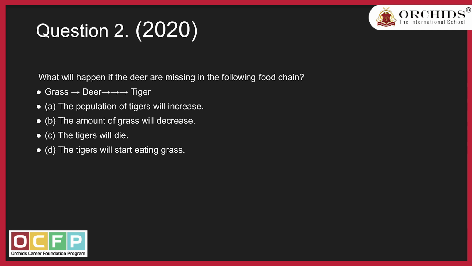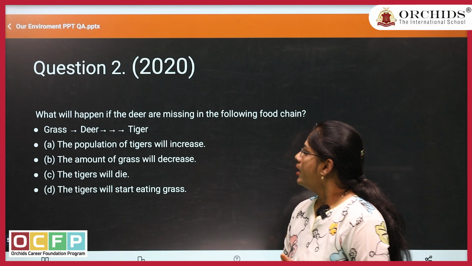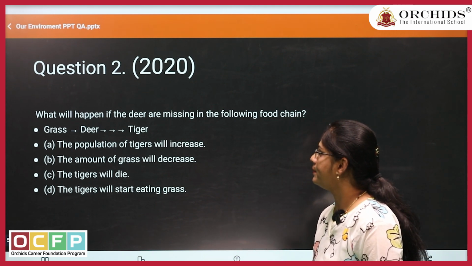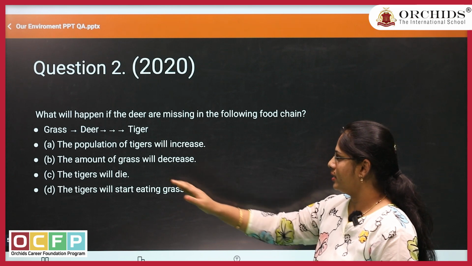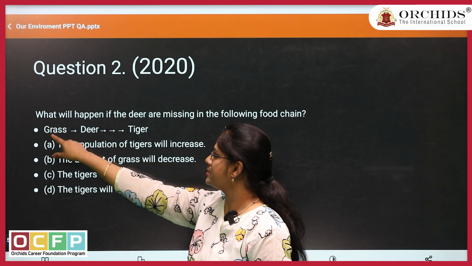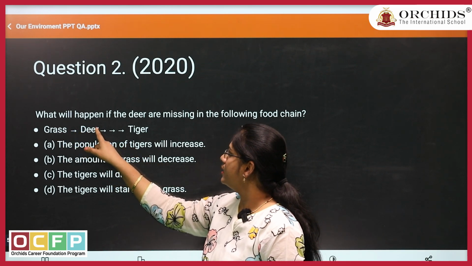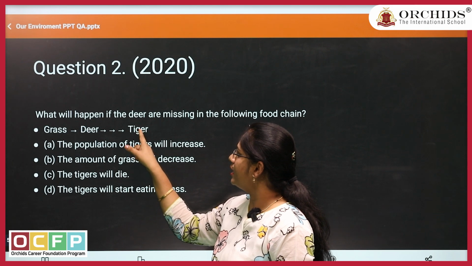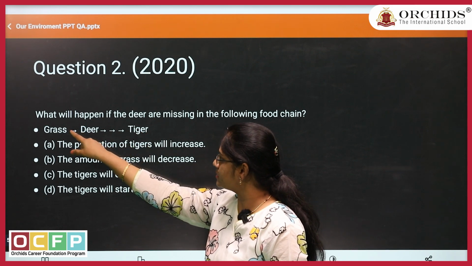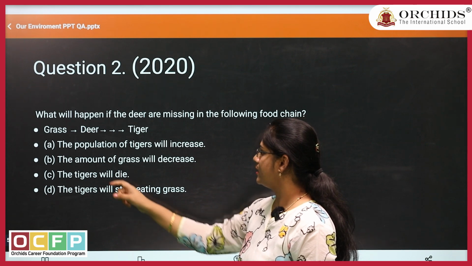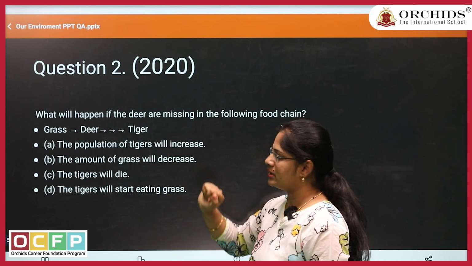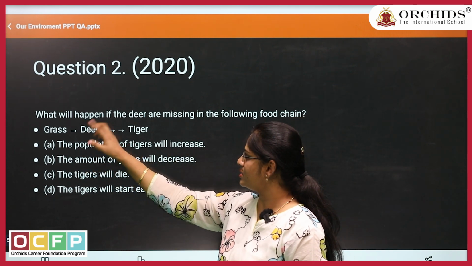Move to the second question. Here also this is MCQ type question about food chain. What will happen if the deer are missing in the following food chain? There is a food chain, grass is eaten by deer, then again deer is eaten by tiger. Suppose if deer is missing in this, then what would happen? What is the consequence? The population of the tiger will increase. How will it increase? Because deer is missing already.